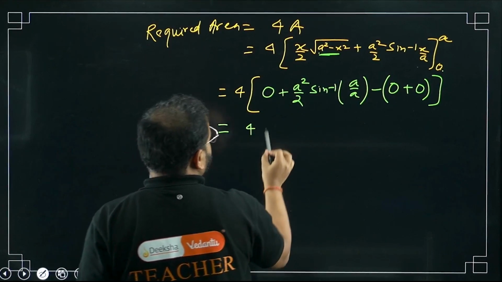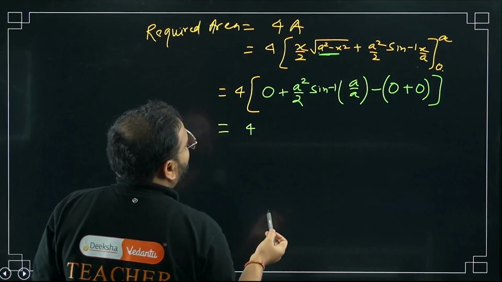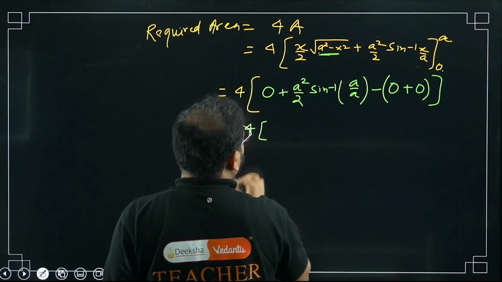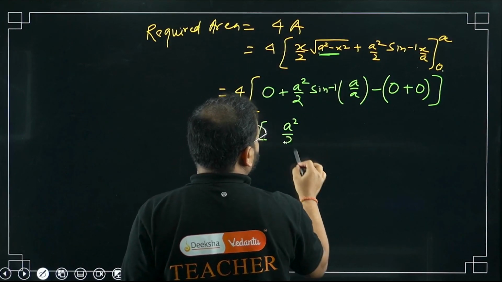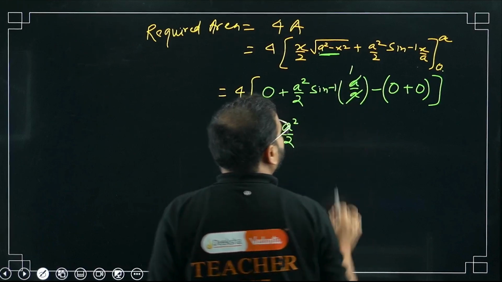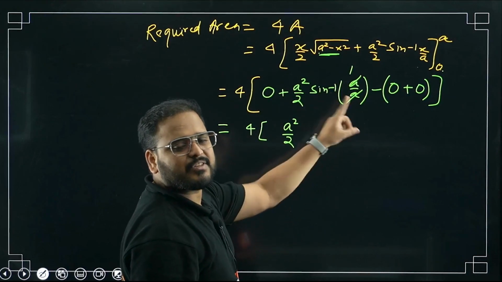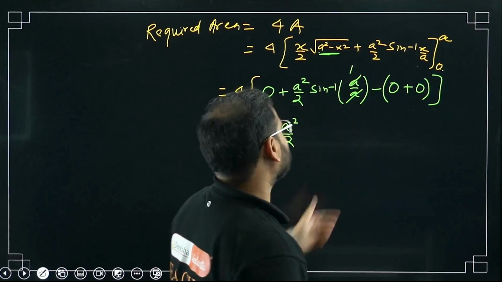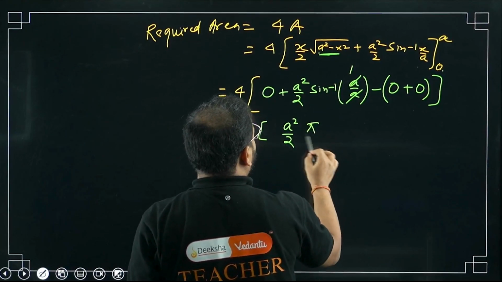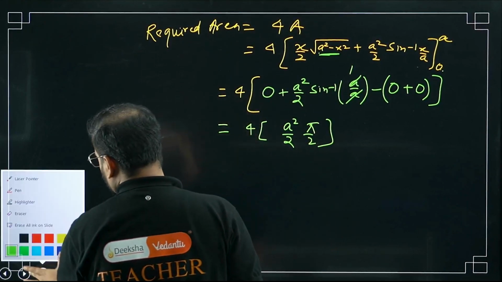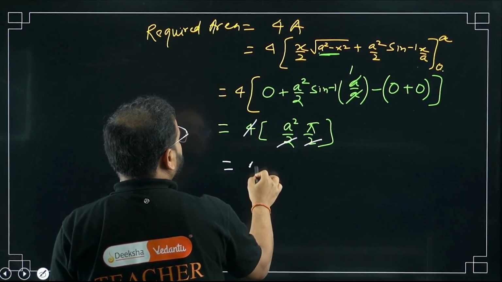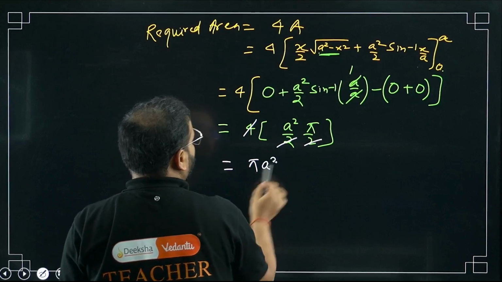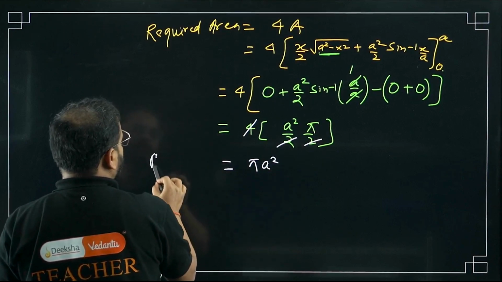4. And what I have over here is, please check, a square by 2 times sine inverse of what is this coming? 1, na? A by a is 1. Sine inverse of 1 is how much, sir? 90 degrees, which is what, sir? Pi by 2. Pi by 2. Now, check your final answer. 2 cancels with 4. My answer is coming as pi a square. Okay? This is my required area.